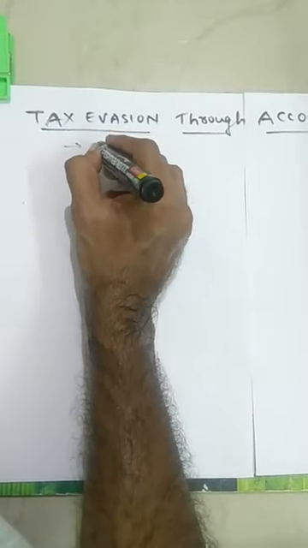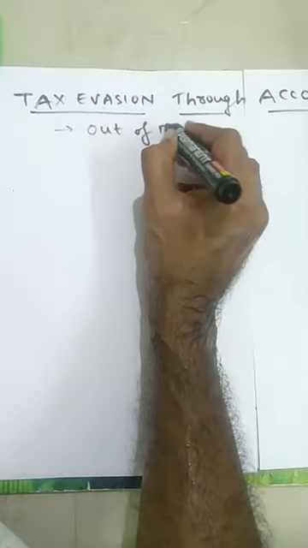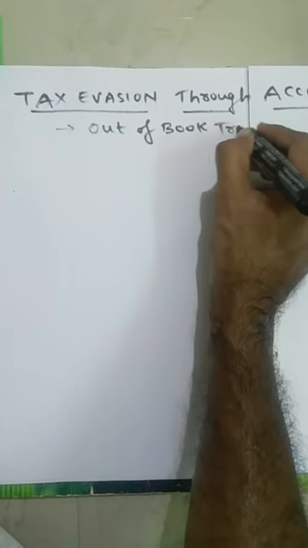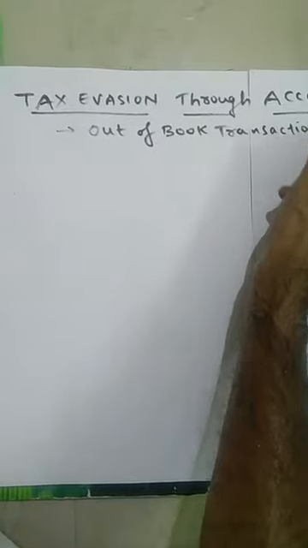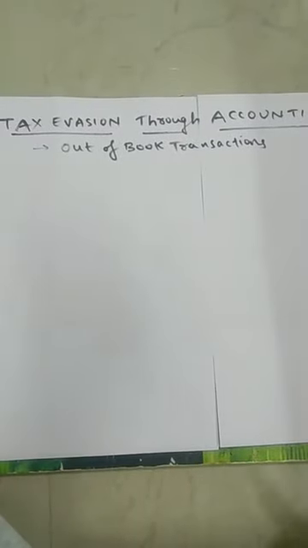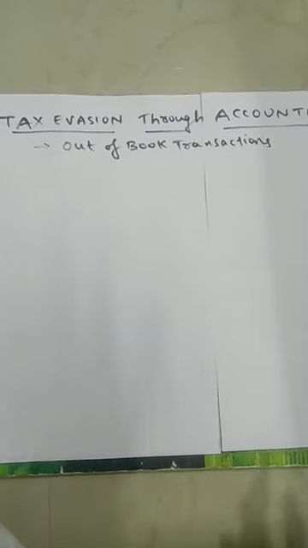That is what we are calling as out of book transaction. Simply, if you sell the goods, that means it is a transaction. When you sell the goods, you earn an income. On the income, you need to pay the tax. This is the actual thing to be done.